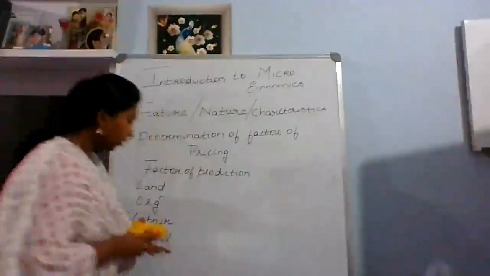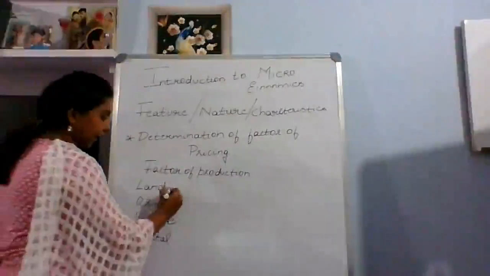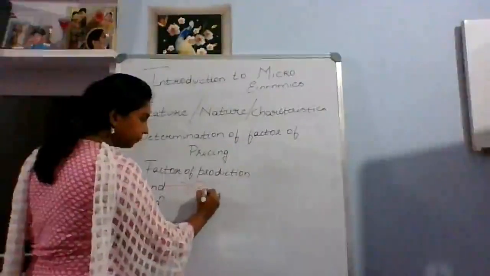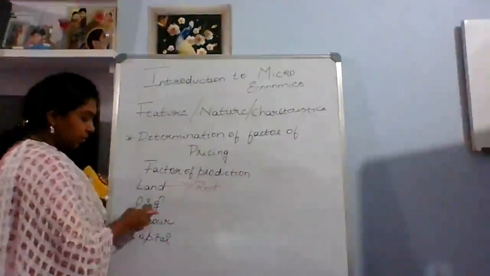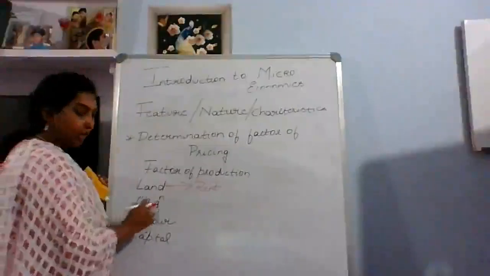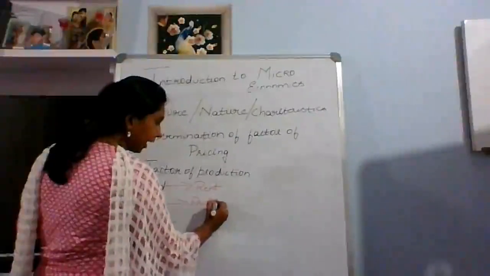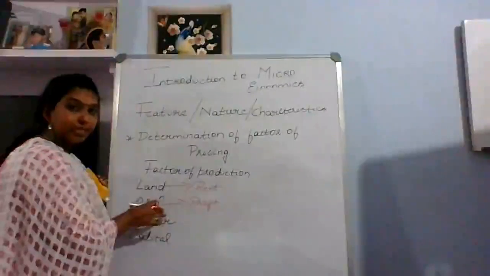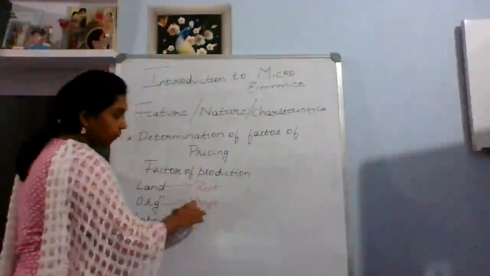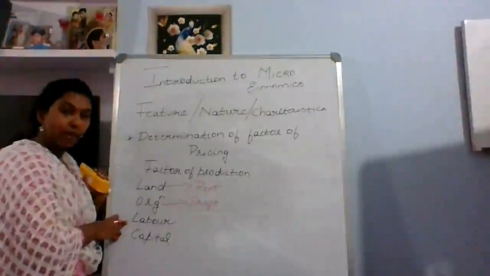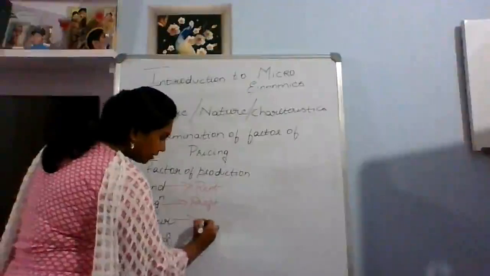What we are going to get or give for the land is rent. What we are going to get from the organization is profit. Why is it profit? Any organization or business is set up with an intention to make profit. What about labor? What we are going to give or get is wages.